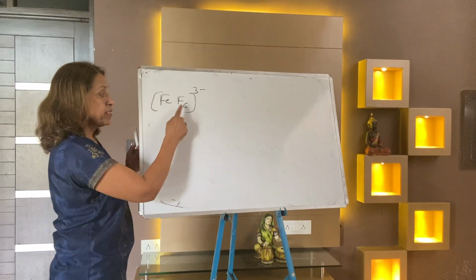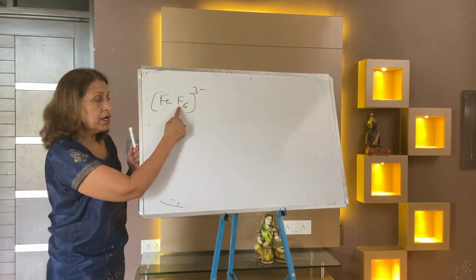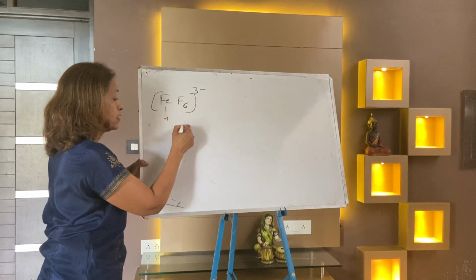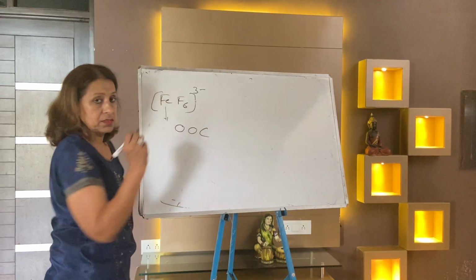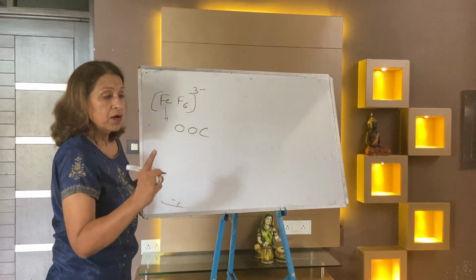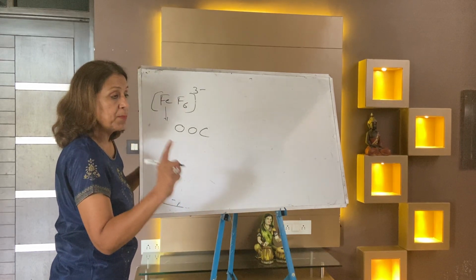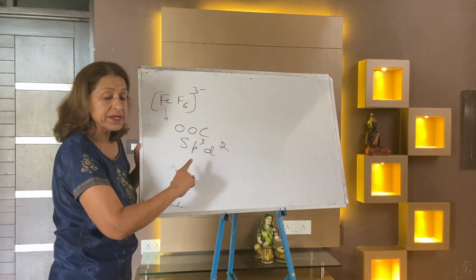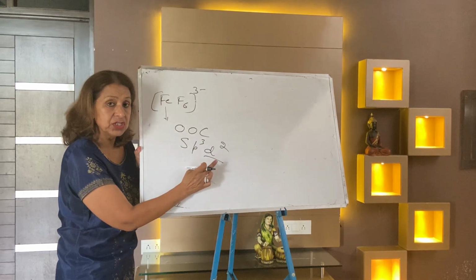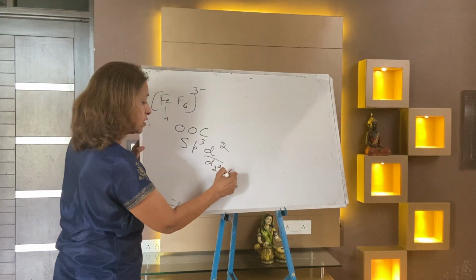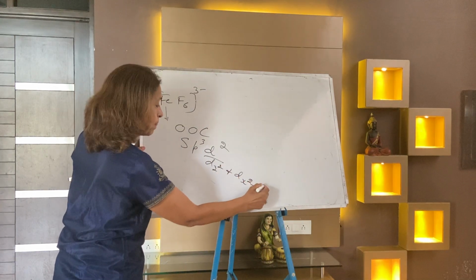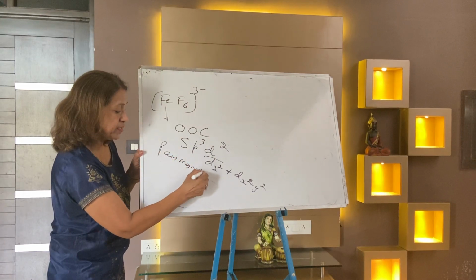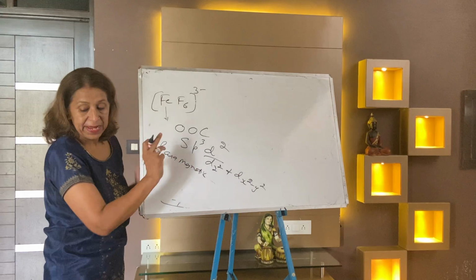Answer is, it's a weak ligand. Halogen is a weak ligand. When there is a weak ligand, what I told you is that it is always an outer orbital complex. When there is a weak ligand, no pairing, outer orbital complex. The hybridization is sp3d2. It is dz square and dx square minus y square. Okay, it's a paramagnetic high spin complex.